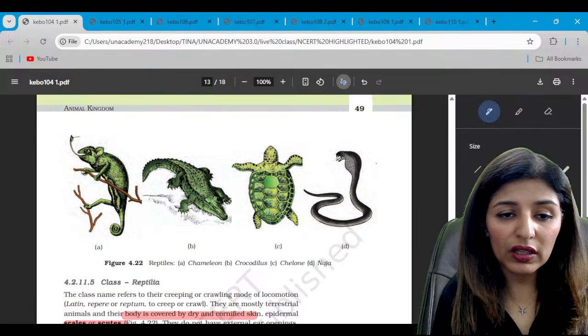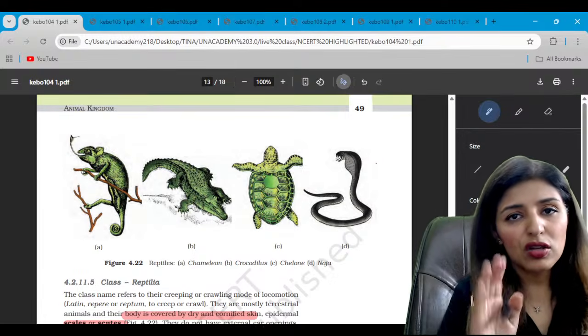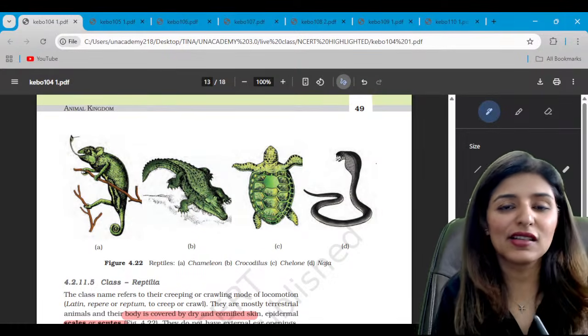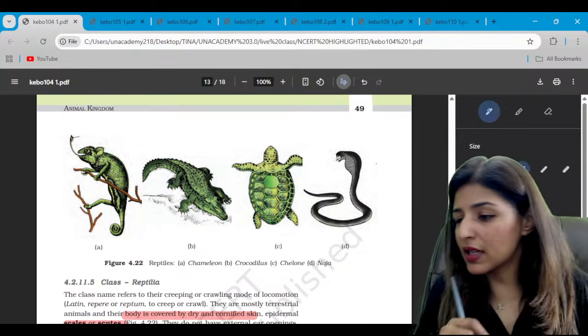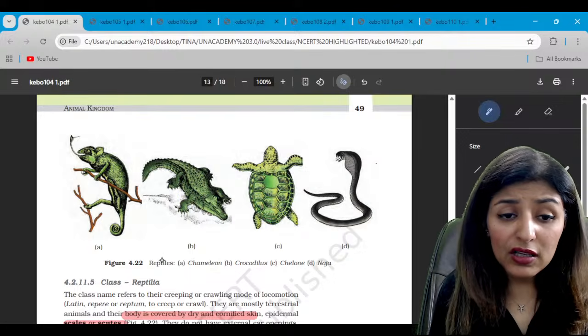Right. Now, moving on to the next set of diagrams. This represents all the reptiles, guys. By the way, this diagram of lizard is not even given in your book. So just remember, a diagram which looks like a lizard is not a reptile. It is a salamander, which is an amphibian. Are we clear? Can we remember it like that? Yes. So these are all reptiles.